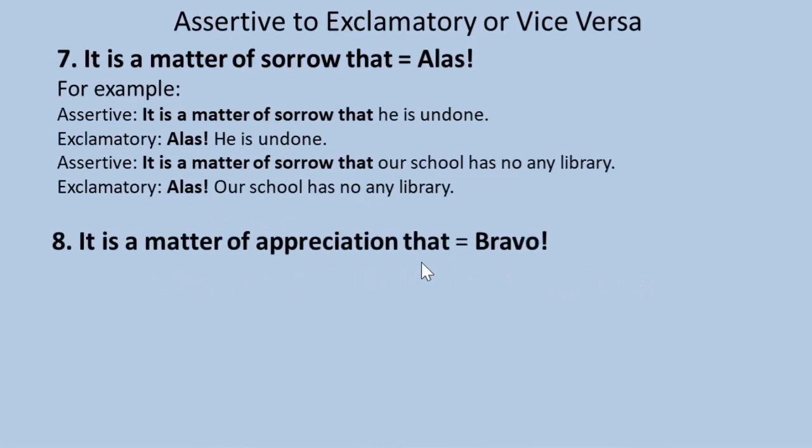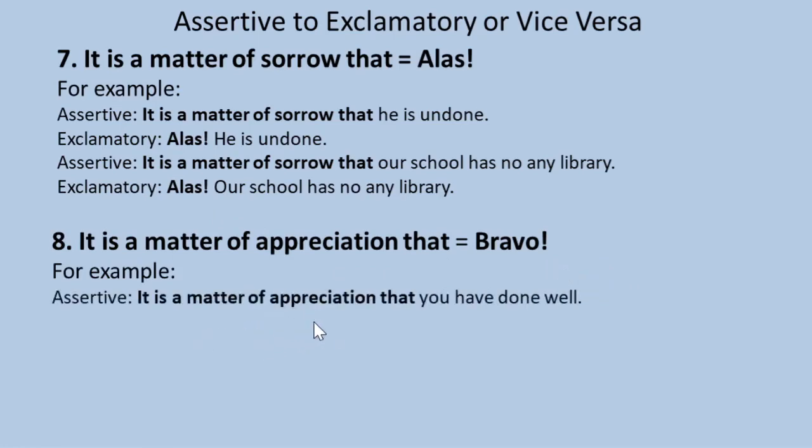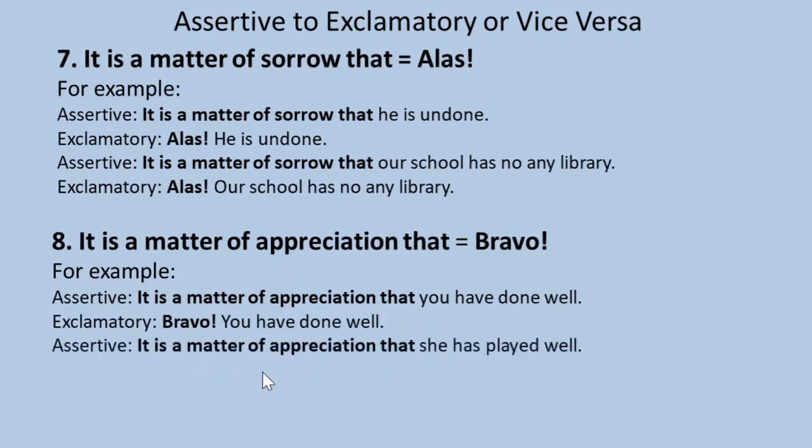It is a matter of appreciation that equals bravo, note of exclamation. For example, assertive sentence: It is a matter of appreciation that you have done well. Exclamatory: Bravo, you have done well. Assertive: It is a matter of appreciation that she has played well. Exclamatory: Bravo, she has played well. So it is a matter of appreciation that is replaced with bravo and note of exclamation.